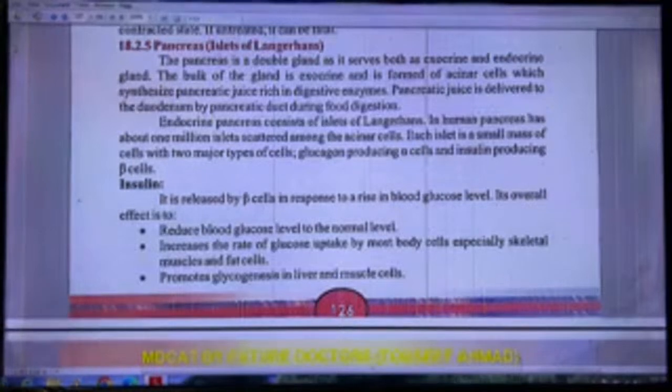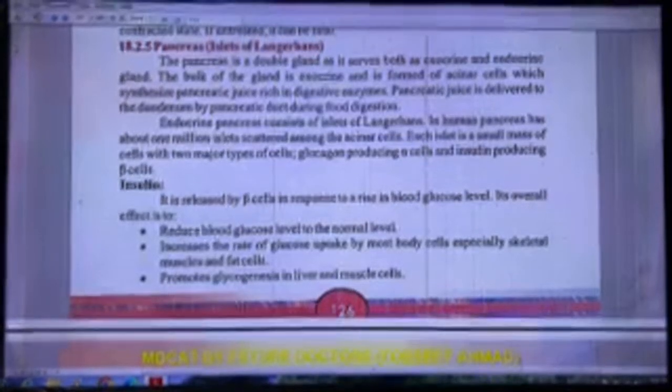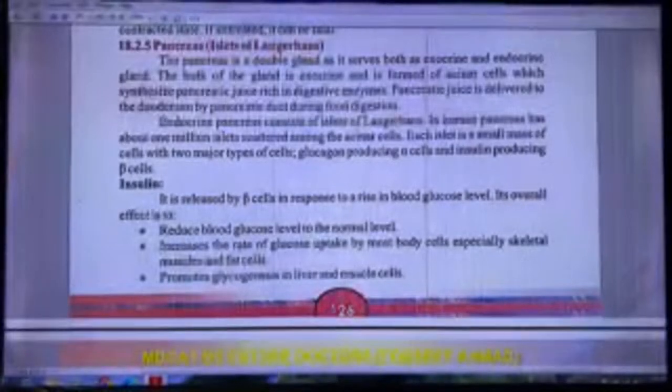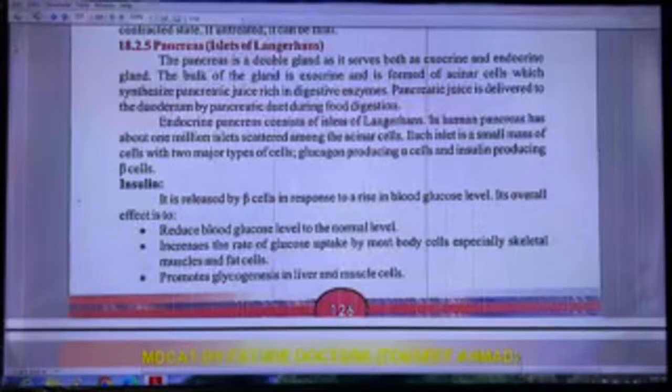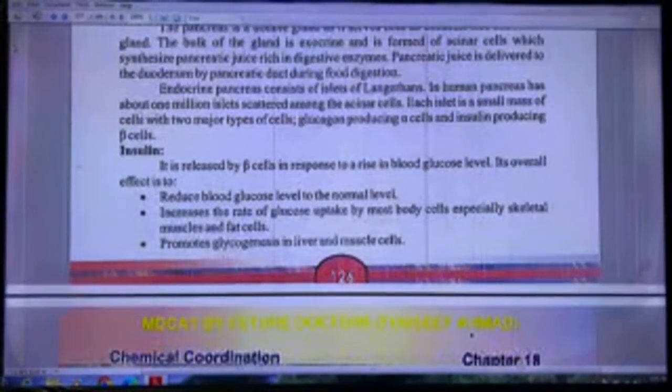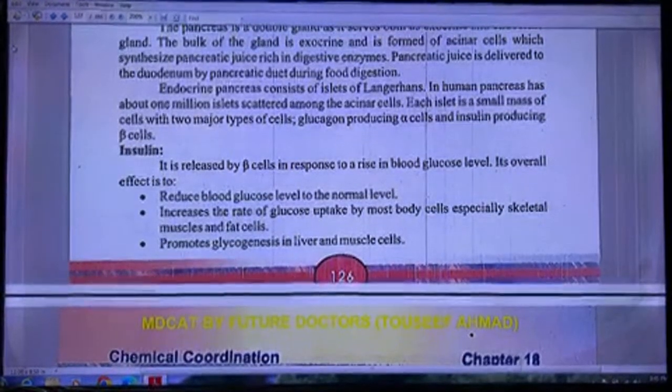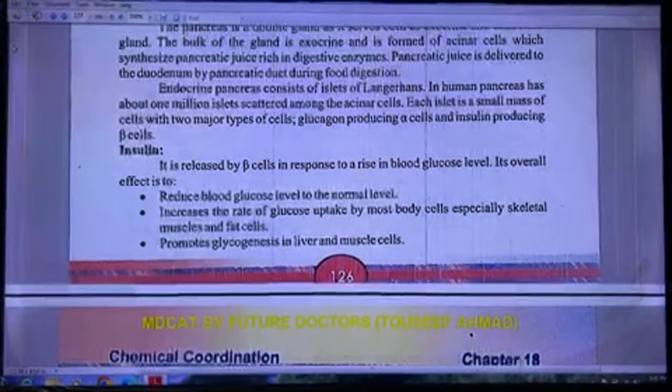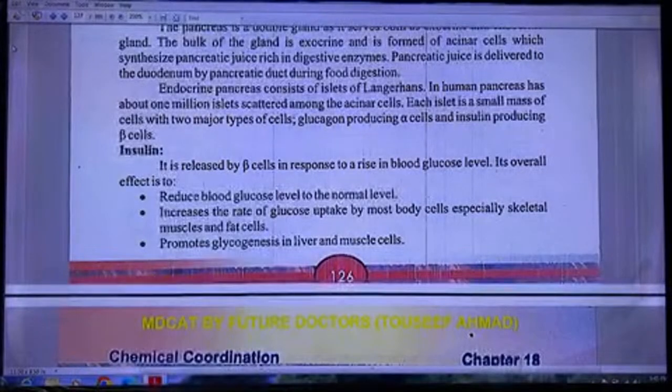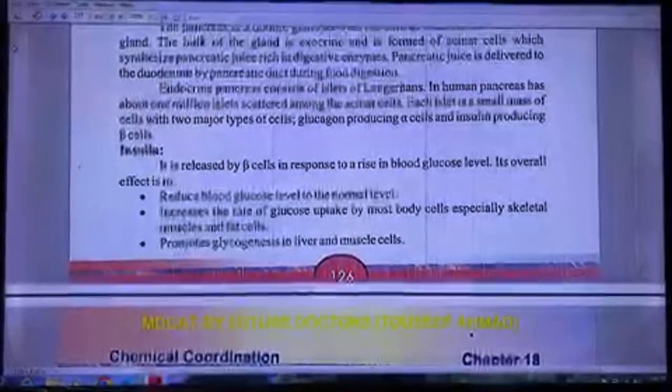Each islet is a small mass of cells with two major types of cells, glucagon-producing alpha cells and insulin-producing beta cells. Insulin is released by beta cells in response to a rise in blood glucose level. Its overall effect is to reduce blood glucose level to the normal level. It increases the rate of glucose uptake by most body cells, especially skeletal muscles and fat cells. It promotes glycogenesis in liver and muscle cells.